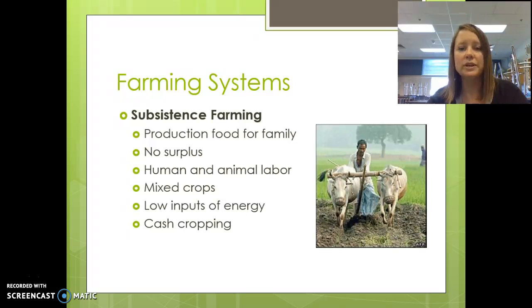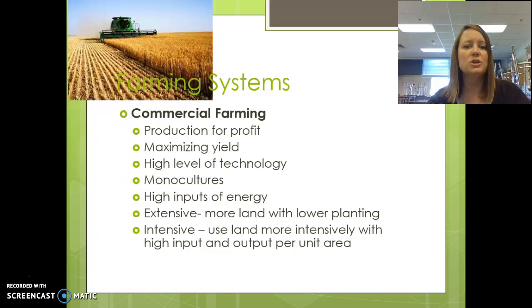You're depending solely on human and animal labor. You tend to grow mixed crops because you're growing everything that you need for your family. There are very low inputs of energy, though in some cases there is cash cropping where you're selling excess for profit. Commercial farming is solely production for profit.